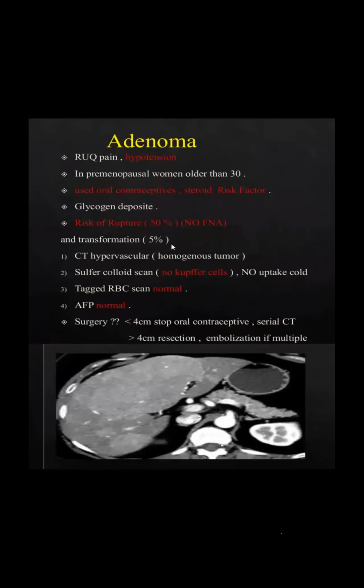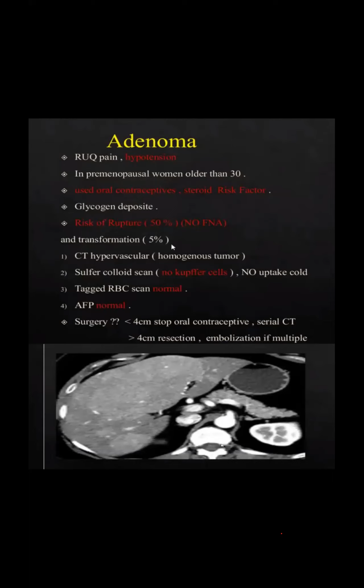Though you are thinking hemangioma, with bleeding and mass rupture, no. When they said OCP, it's adenoma. Glycogen deposition, risk factor for rupture, and transformation 5%. CT shows a hypervascular homogeneous tumor.